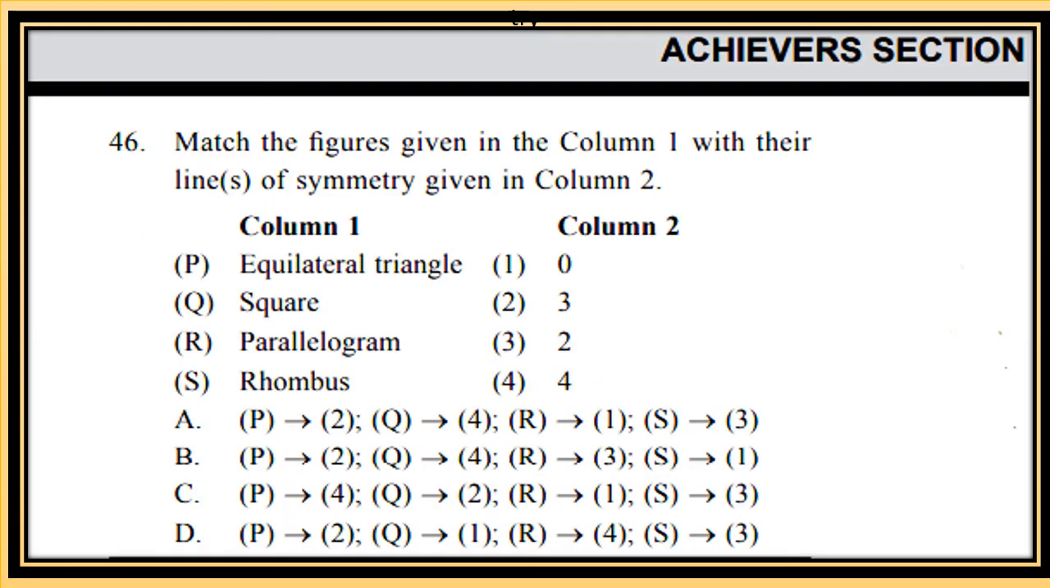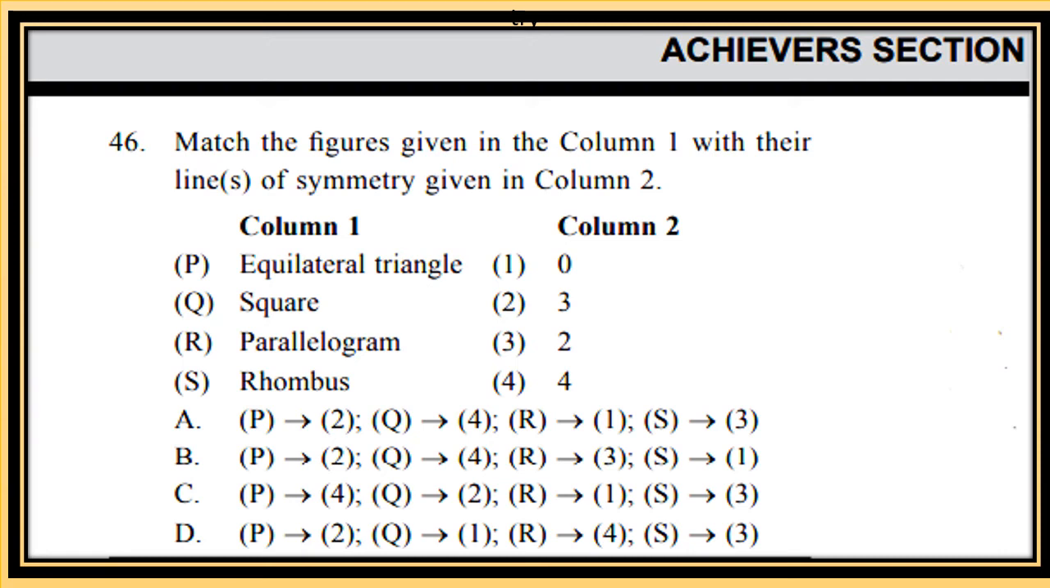Match the figures given in column 1 with their lines of symmetry given in column 2. Now some shapes are given in column 1 and lines of symmetry in column 2. So you have to match the shapes with the lines of symmetry they have. So you can see the answer at the end of the video, and in the NCERT book you will find all these questions.